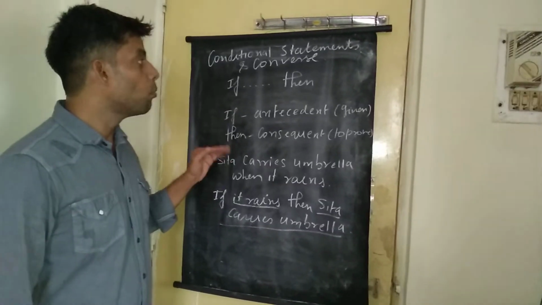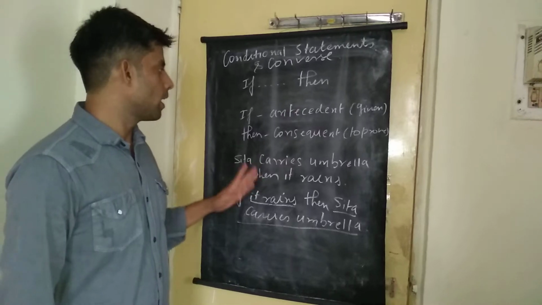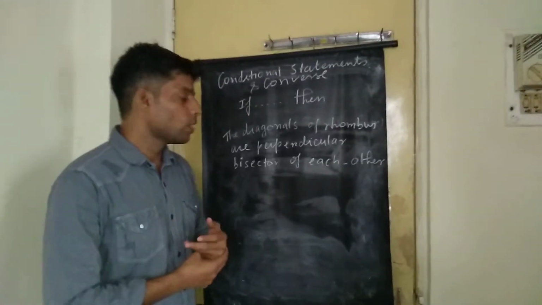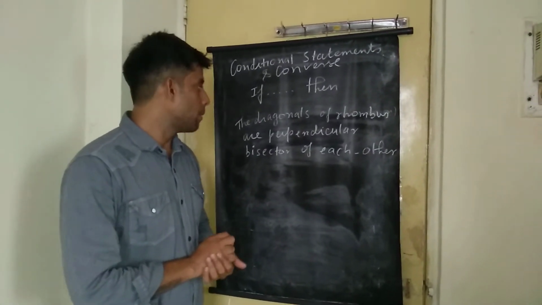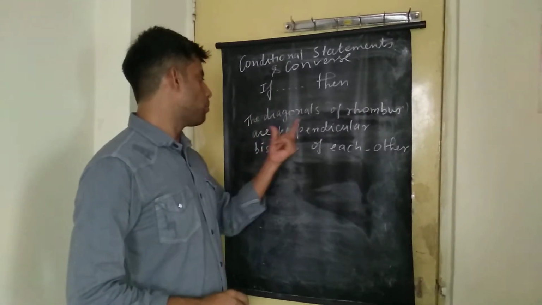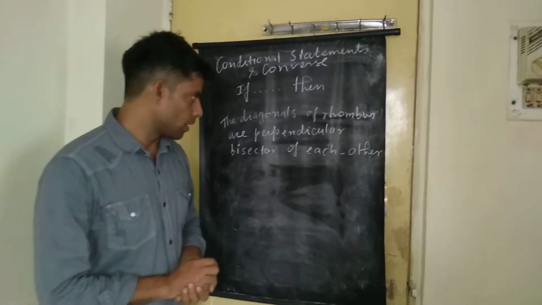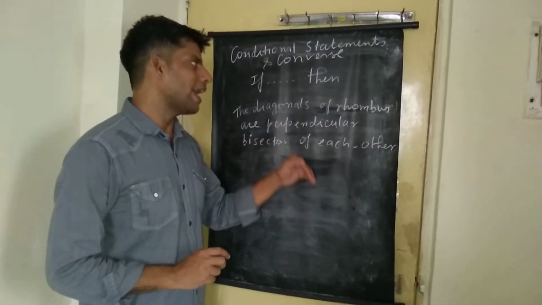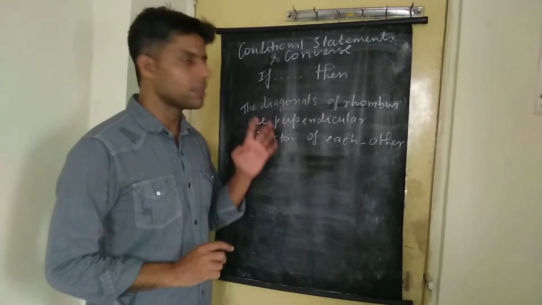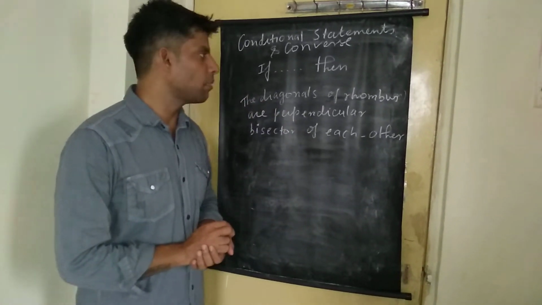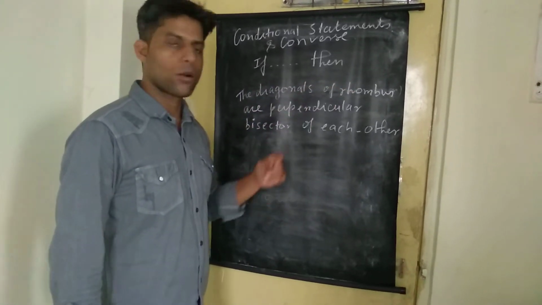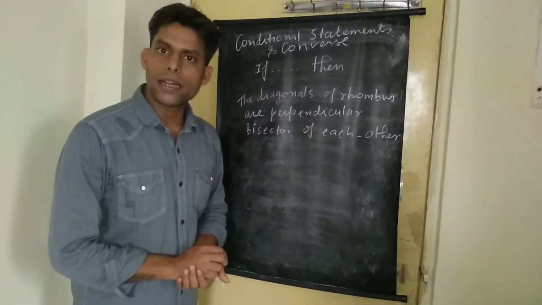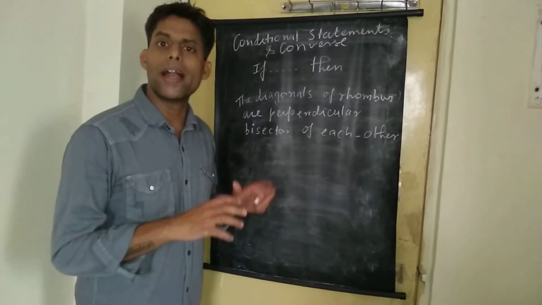We will have a few more examples to make you understand this in a better way. Let's see that part. For example, the diagonals of a rhombus are perpendicular bisector of each other. We will not go into the meaning of this, that's the geometry section, and you are not yet introduced to the properties of the quadrilateral, but yet we need to do it by understanding the meaning. A rhombus is a kind of quadrilateral, and its diagonals are perpendicular bisector of each other. Now we need to put some condition into this.